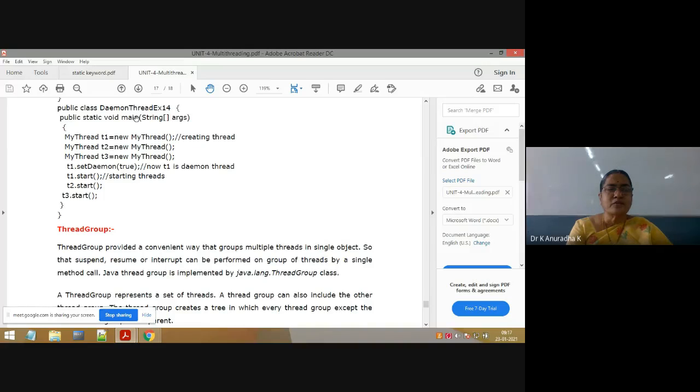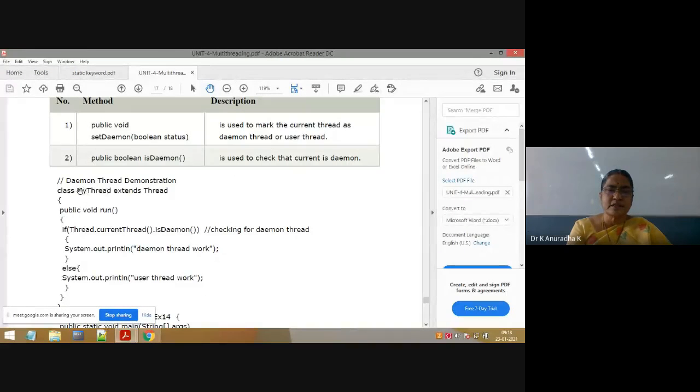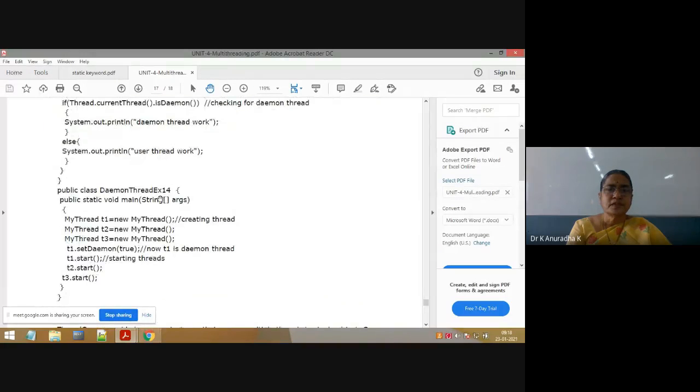So inside the main method, now main thread. This is the main thread. Here inside the main method, I am creating 3 threads, by creating separate objects. Which class is behaving like a thread? My thread class is behaving like a thread because it extends the Thread class. For MyThread, I am creating 3 objects, meaning we are creating 3 threads: t1 = new MyThread, t2 = new MyThread, t3 = new MyThread. So we have created 3 threads.